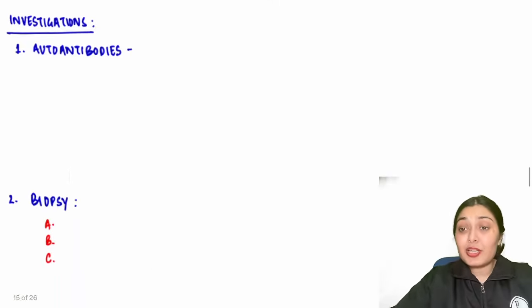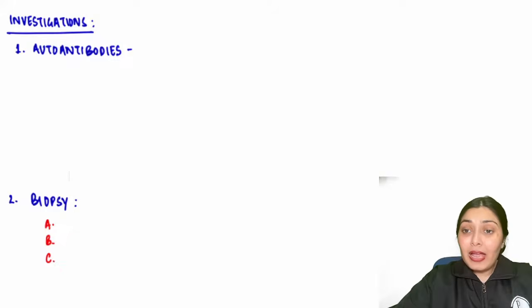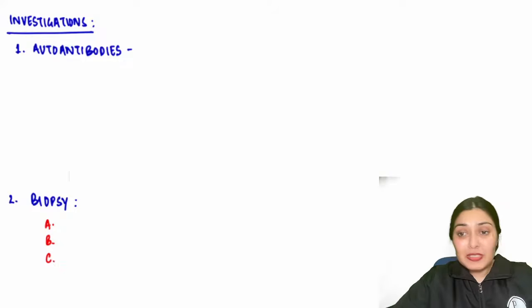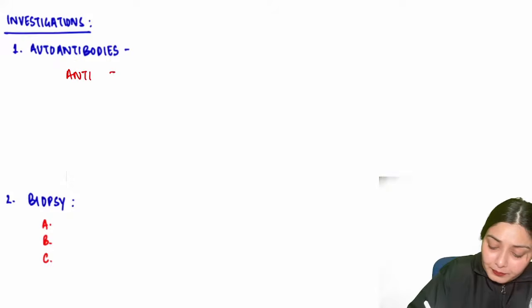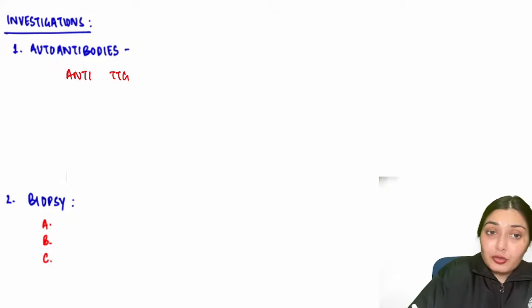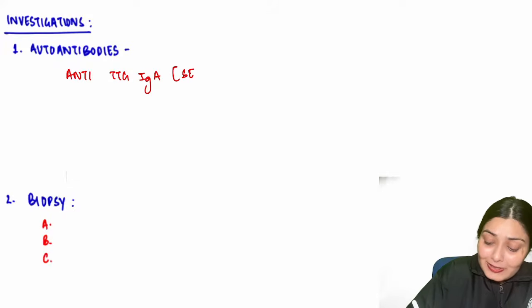Now, what investigations will you go for? We have certain antibodies that can give me a clue. We have certain screening antibodies, certain specific antibodies. Anti-TTG-IgA, tissue transglutaminase IgA, is very sensitive.